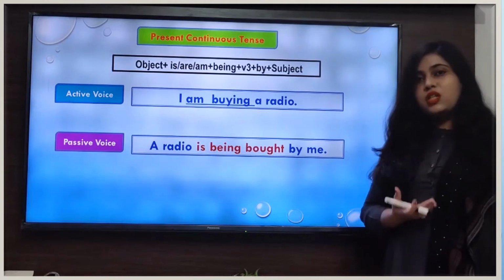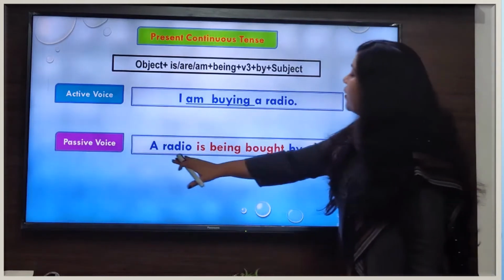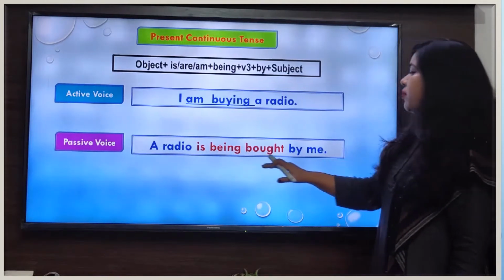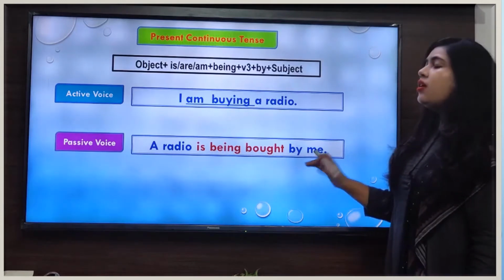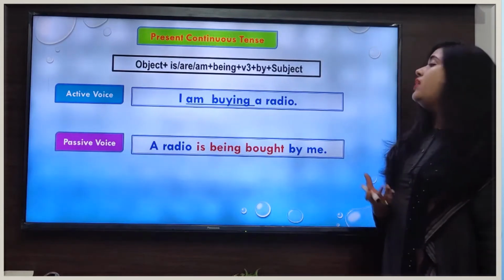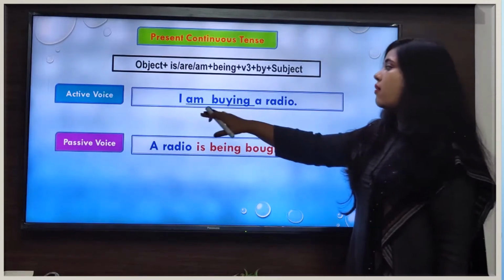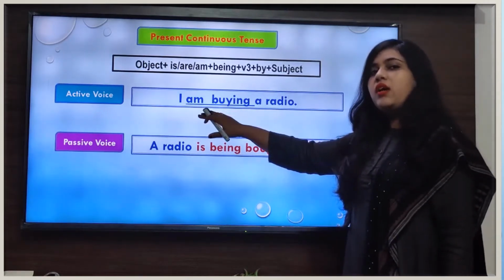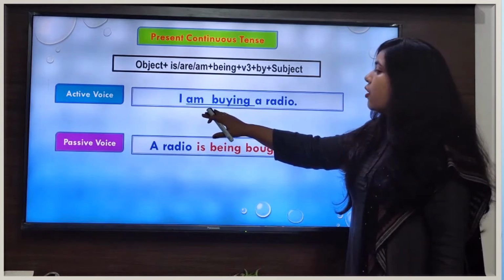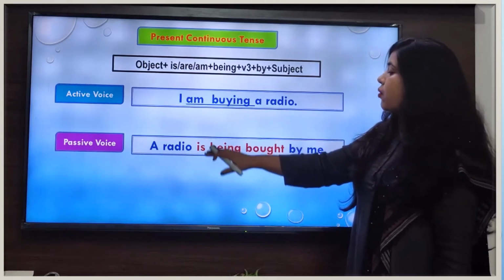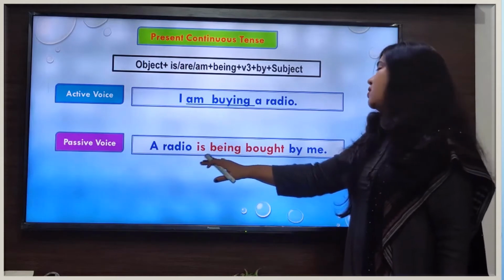So our sentence in passive voice will be, a radio is being bought by me. So what changes we see in the verb form here? We see that in active voice our verb form is am buying. And when we change the form of the verb in passive voice, then it becomes is being bought.